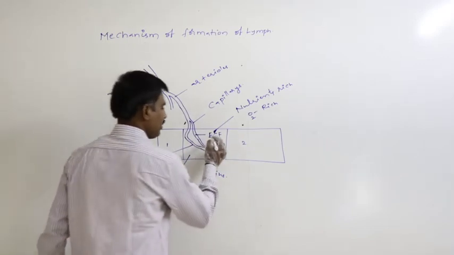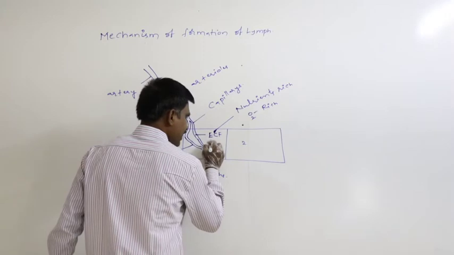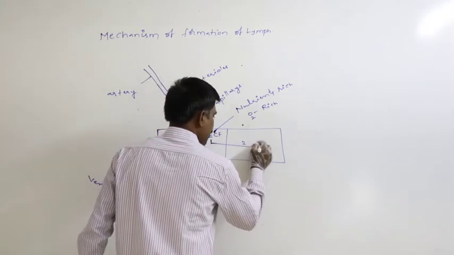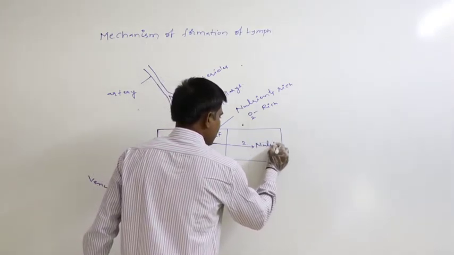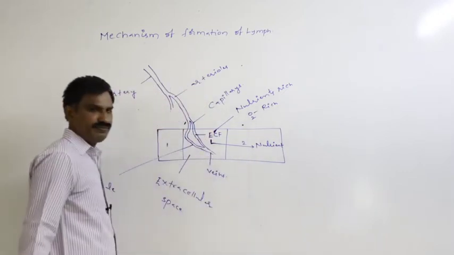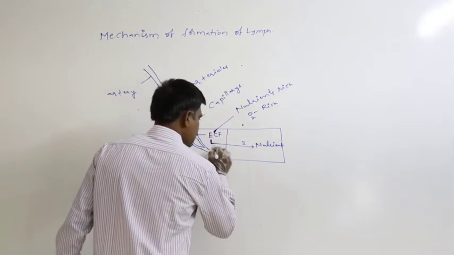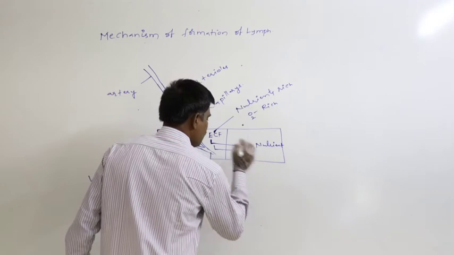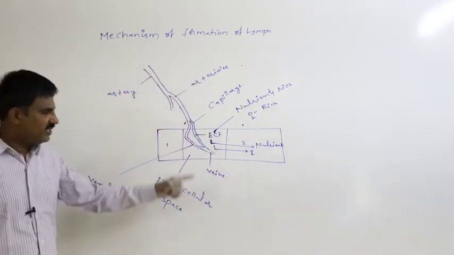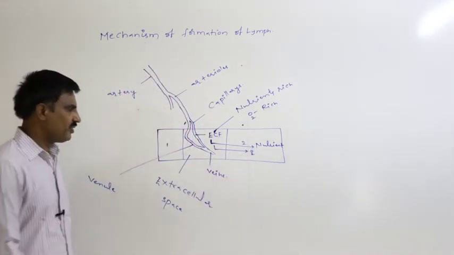So only from this ECF, nutrients diffuse into the cell, oxygen also diffuses into the cell from the ECF after immediate formation.